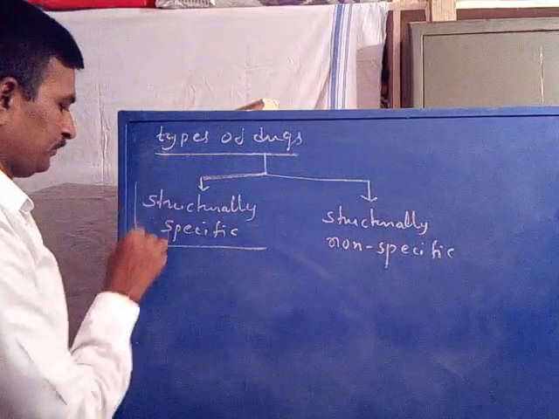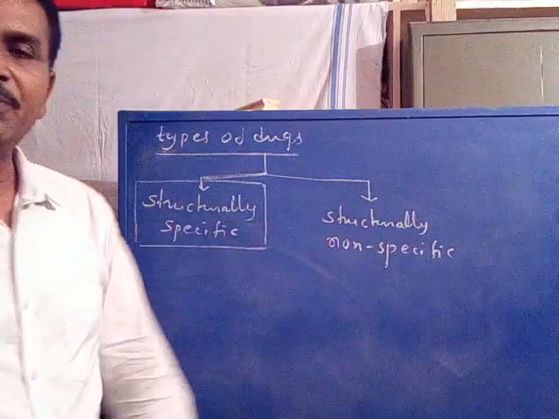Coming to the first one, structurally specific drugs.